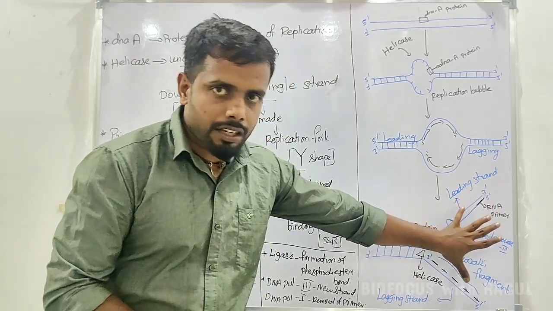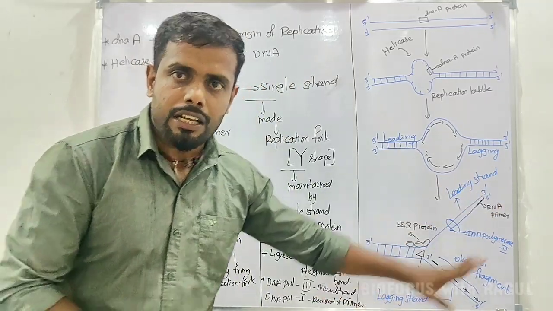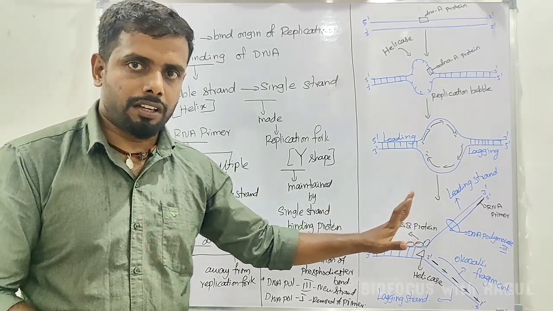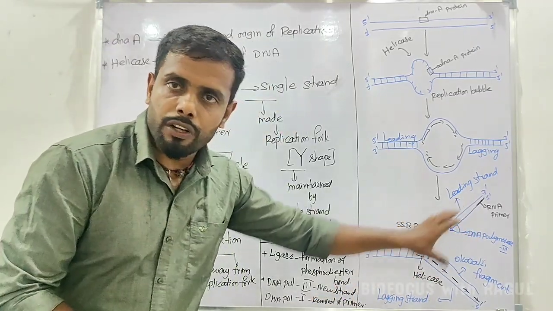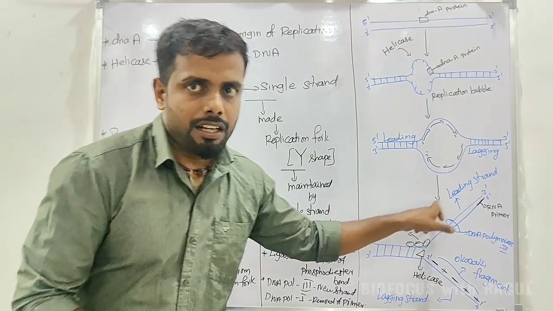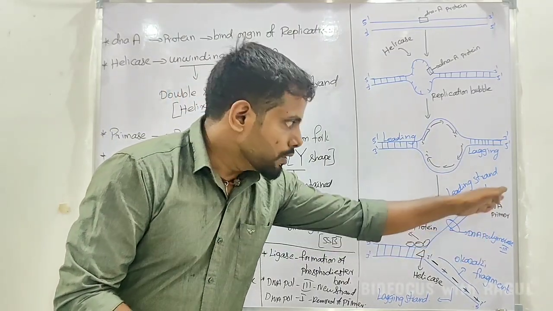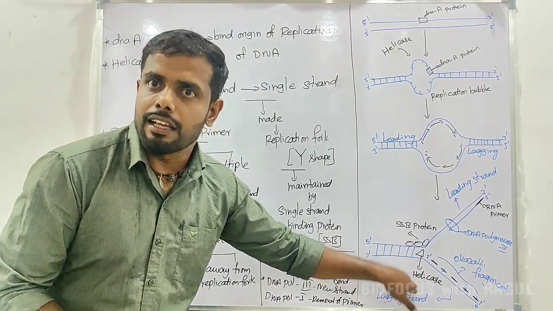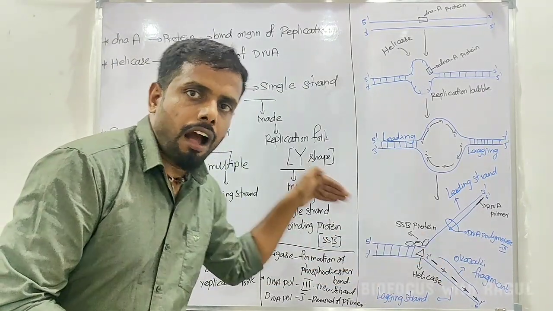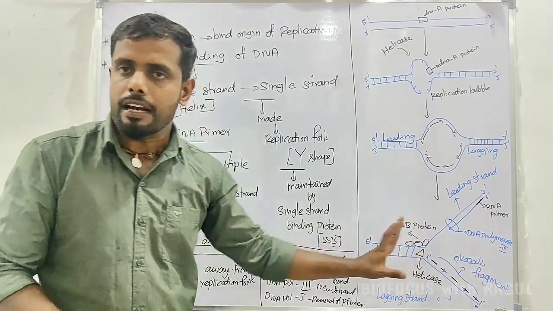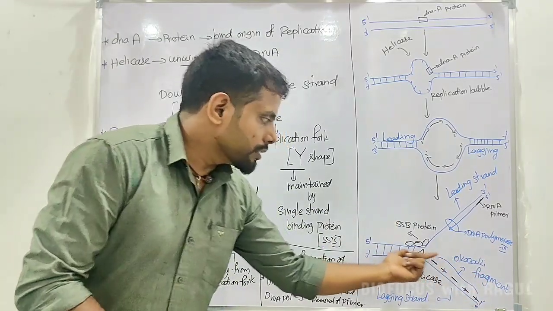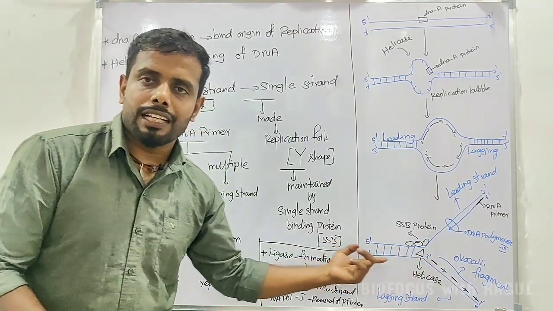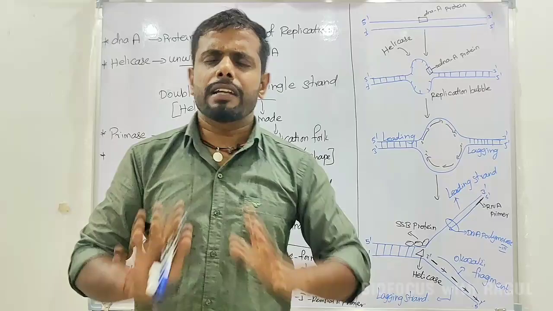Okay, so replication for leading strand, lagging strand, Okazaki fragment, the direction, all are very very important things. In the leading strand, the complementary strand synthesis happens towards the replication fork. In the case of lagging strand, the complementary strand synthesis happens away from the replication fork. இப்போ because of the helicase the bonds are going to start to break, so எனக்கு new strand synthesis ஆயிட்டே இருக்கு, and it is going to be completed.